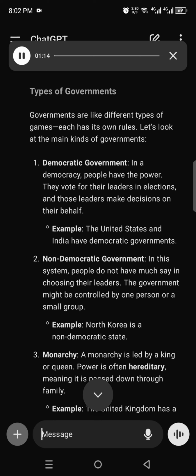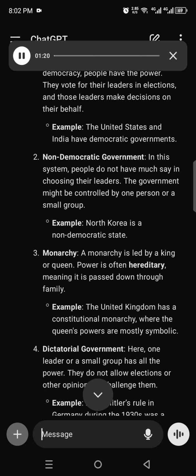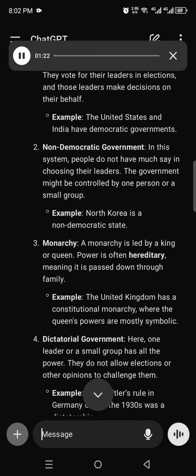2. Non-democratic government. In this system, people do not have much say in choosing their leaders. The government might be controlled by one person or a small group. Example, North Korea is a non-democratic state. Number 3, monarchy. A monarchy is led by a king or queen. Power is often hereditary, meaning it is passed down through family. Example, the United Kingdom has a constitutional monarchy where the Queen's powers are mostly symbolic.